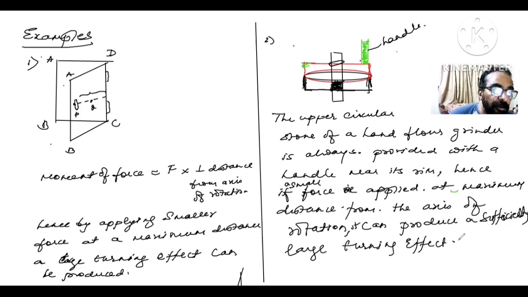Got it? Turning effect on the stone. So that is the reason this handle is always fitted near the rim, because that is the maximum distance from the axis of rotation. Got it? The next one, there are some more examples that I'll tell you. Hope it is clear to you all.